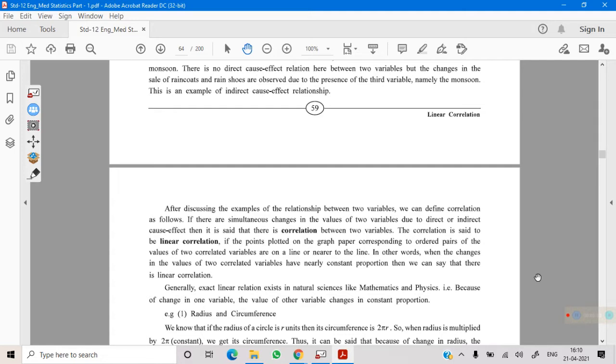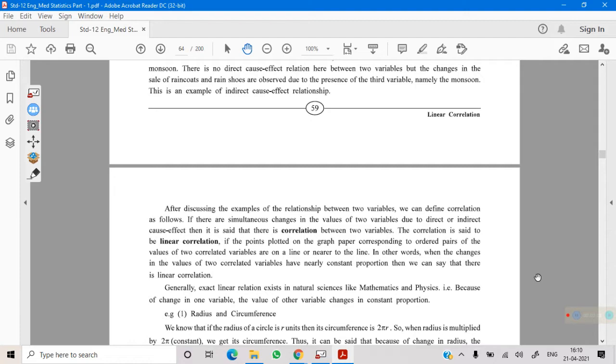Number of hours put in your studies and marks you obtain in your examination. So there has to be some relationship between these types of variables which will lead to change in one variable due to change in the other variable.